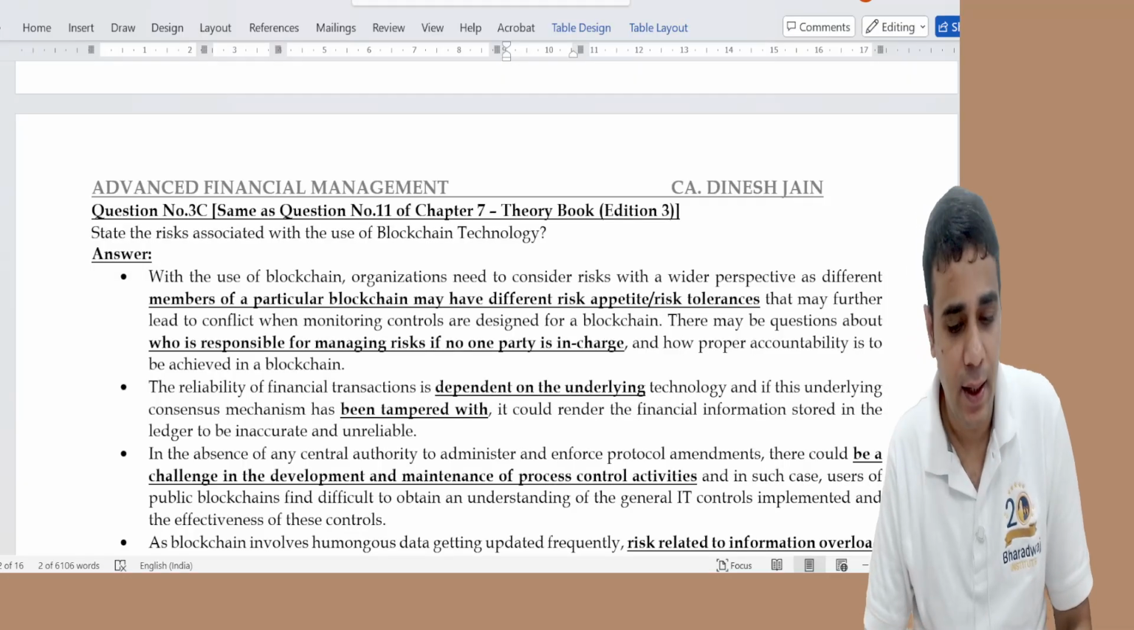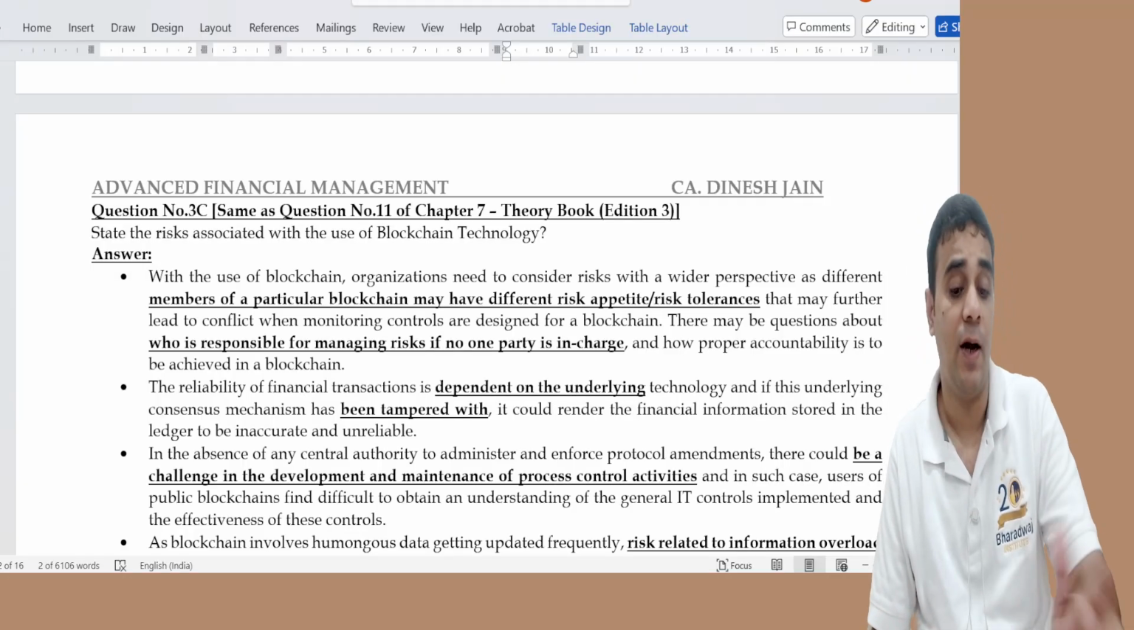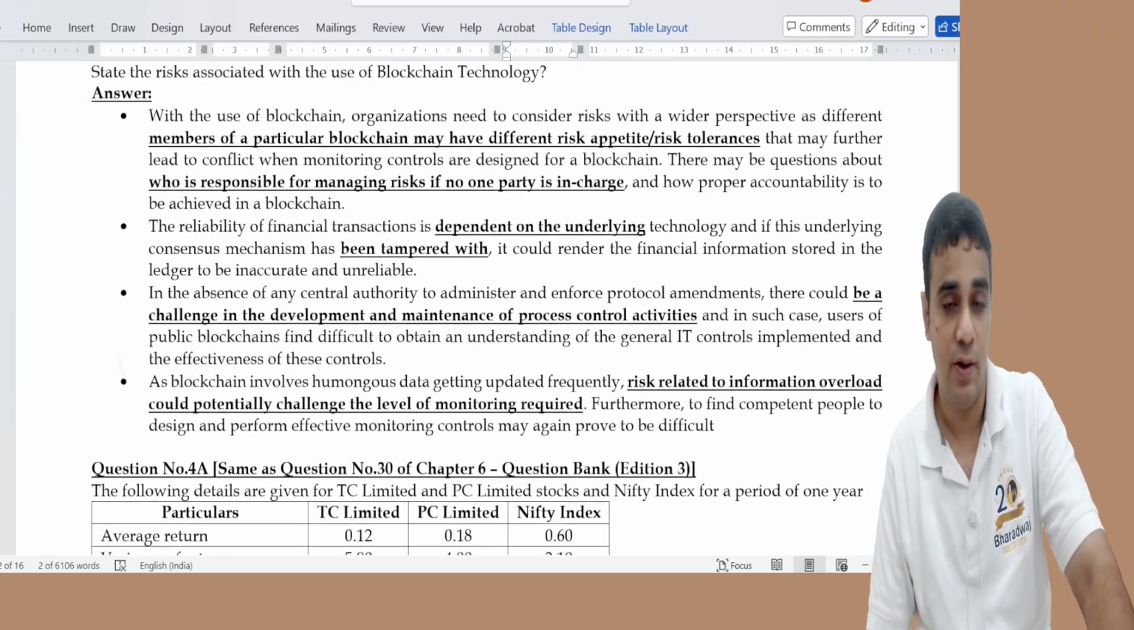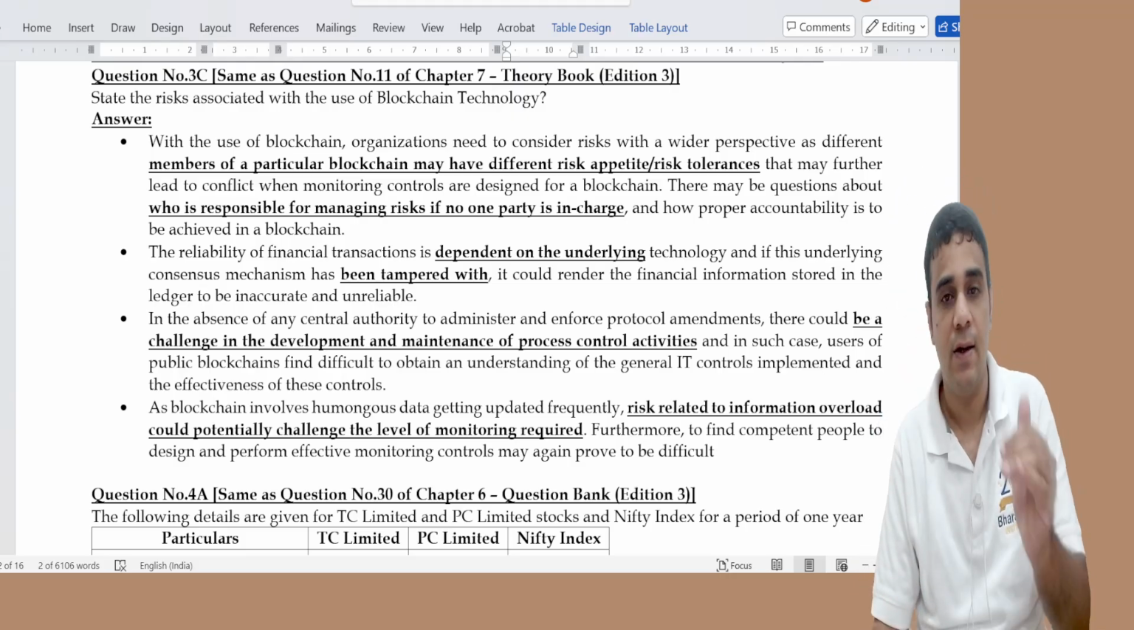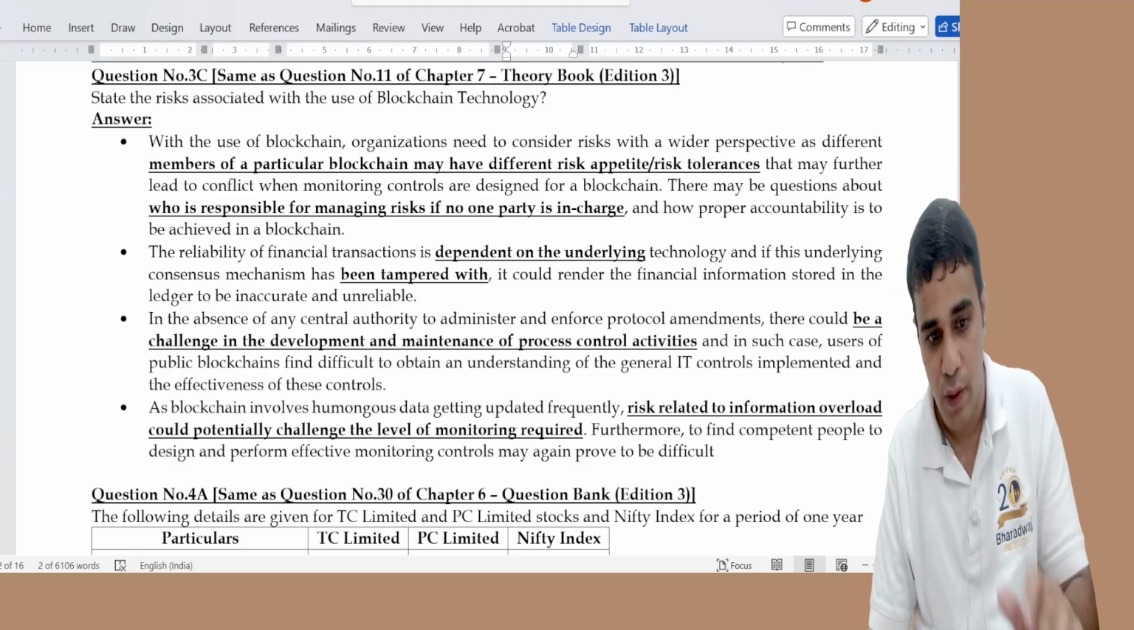3C is blockchain technology, again part of the priority list, but the other one has an internal choice. So with this, the question 3 discussion is also over.